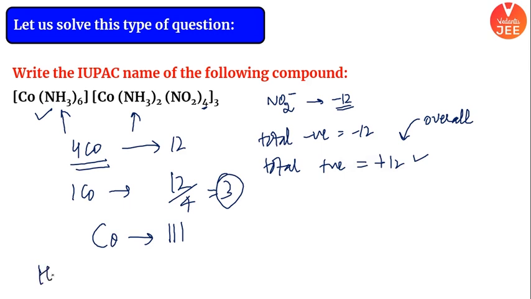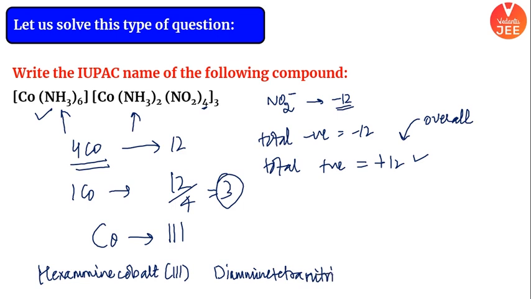It will be hexaamine cobalt 3. Alright, we will move ahead. Then this is interesting. Then it will be diamine tetra nitrito N, tetra nitrito N cobaltate.